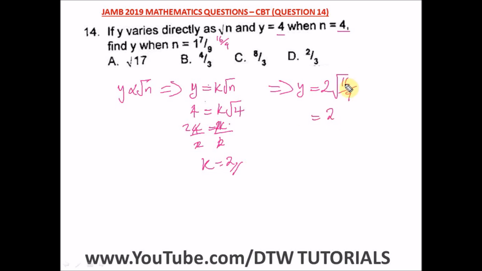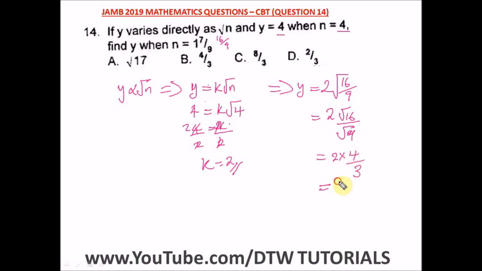That will give us the square root of 16, over the square root of 9. So we have 2 times, what is the square root of 16? That is 4, and over the square root of 9 is 3.